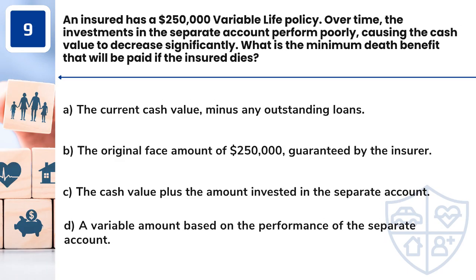Question 9. An insured has a $250,000 variable life policy. Over time, the investments in the separate account perform poorly, causing the cash value to decrease significantly. What is the minimum death benefit that will be paid if the insured dies? A. The current cash value, minus any outstanding loans. B. The original face amount of $250,000, guaranteed by the insurer. C. The cash value plus the amount invested in the separate account. D. A variable amount based on the performance of the separate account.